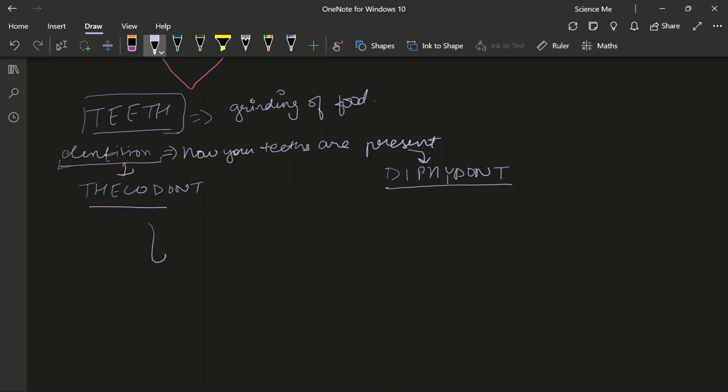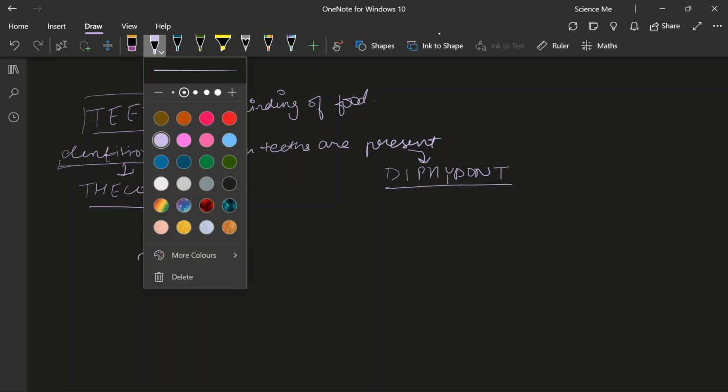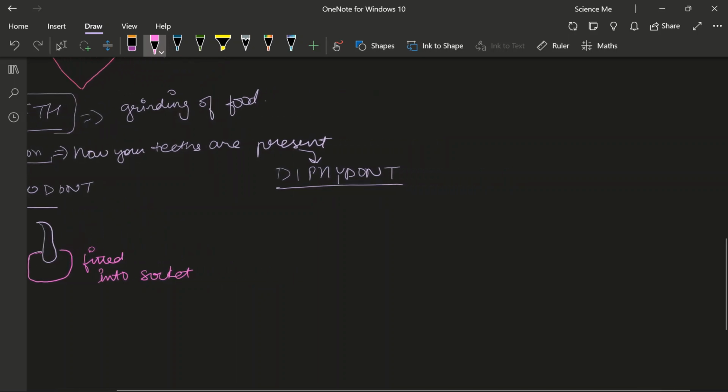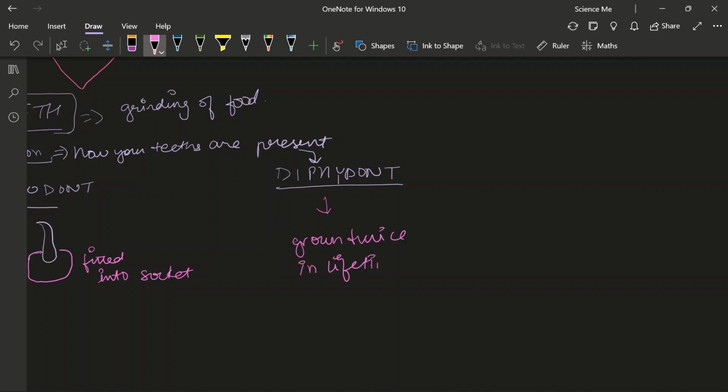That human teeth are fixed or fitted into sockets. This is thecodont. And diphyodont just tells you that your teeth grow twice in a lifetime. So yes, human teeth grow twice. One are milk teeth, one are permanent teeth. So this is what is called diphyodont.